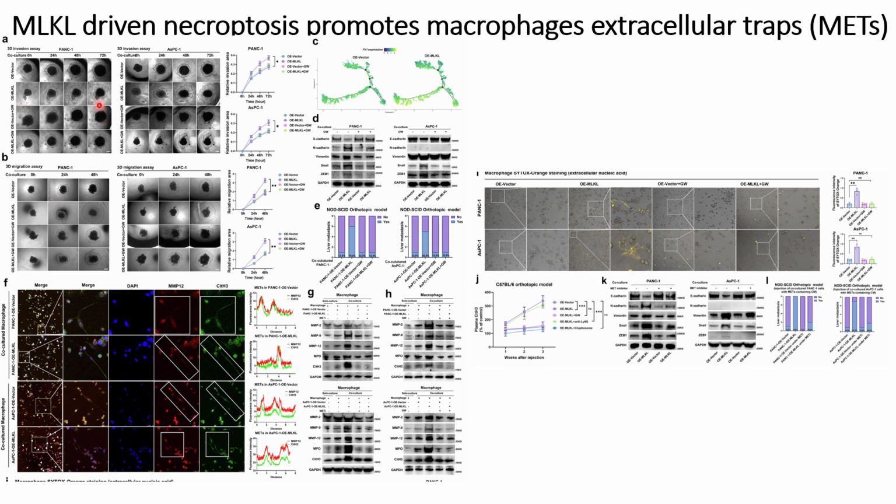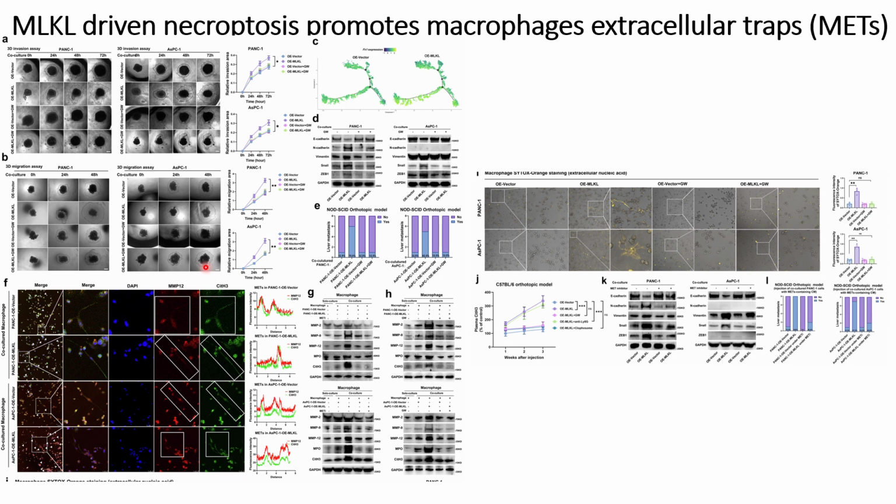In this case they find that with the overexpressed MLKL gene in PANC1 and ASPC1, for both invasion and migration assays, there is more invasion and migration, and these effects can be reversed when they use the inhibitors for the MLKL gene.